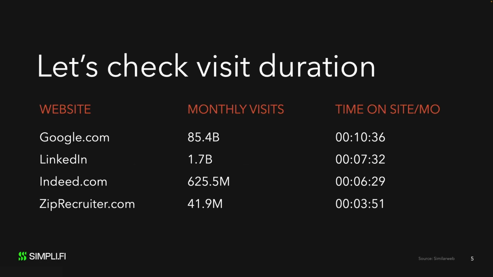Take a look at these website statistics on Google and some of the main places that job seekers visit. There are billions of people visiting Google and LinkedIn each month, and millions to Indeed and ZipRecruiter. But notice the amount of time people spend on these sites. It's not much, really. The average user spends only about 6.5 minutes per month on Indeed.